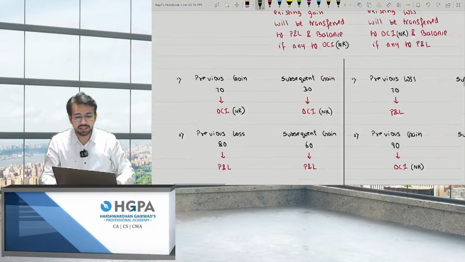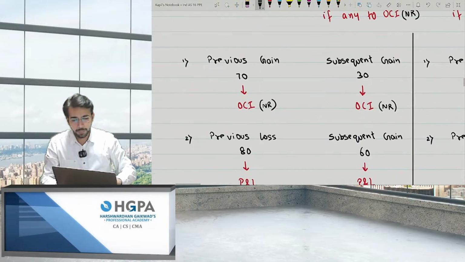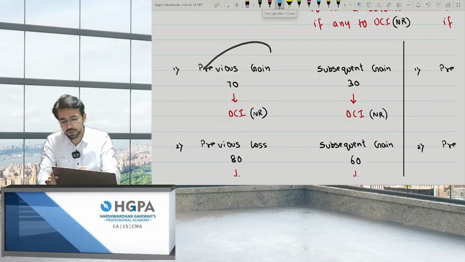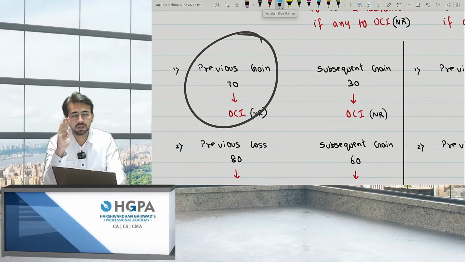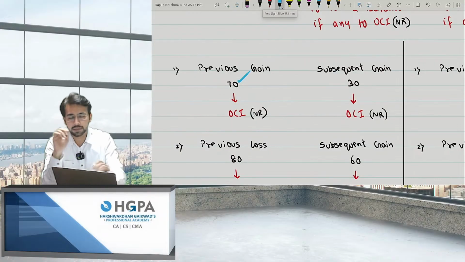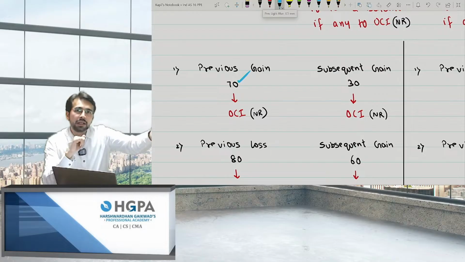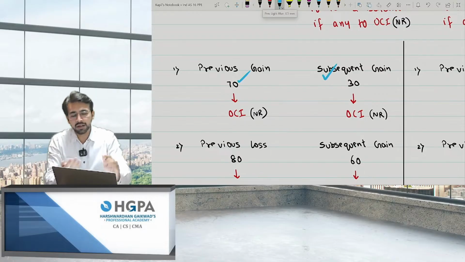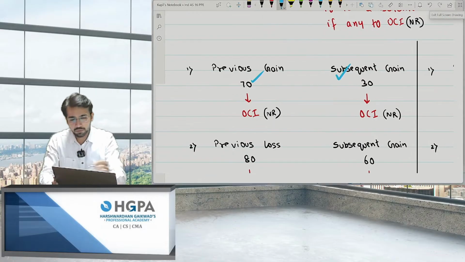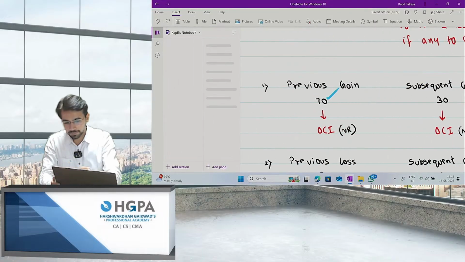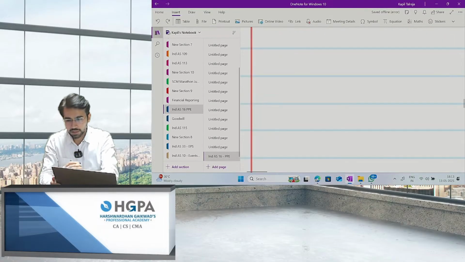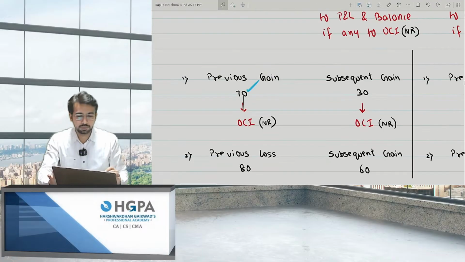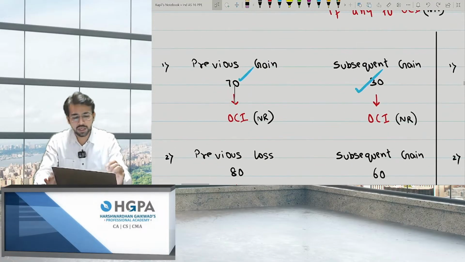Okay. So I've given the examples. Please check. Previously there was a gain of 70. Let's say 2 years ago I revalued it and the gain was 70. I transferred it to OCI. True. Okay. Fine. Done. This is easy. In the subsequent year, there was again a gain. I will again transfer it to OCI then. It is very simple. Both were gains, right? Both were gains, so I should transfer to OCI.